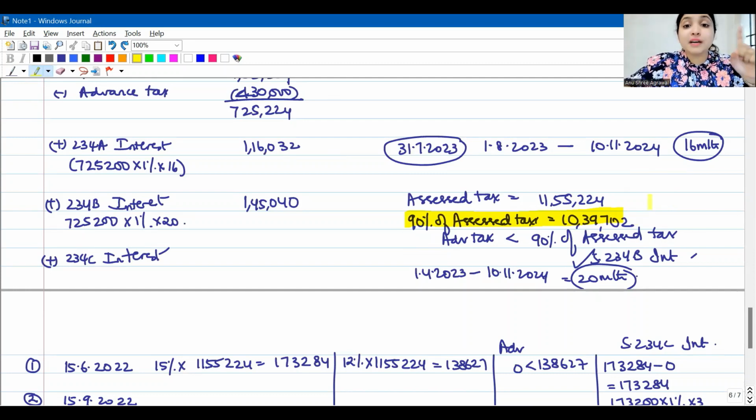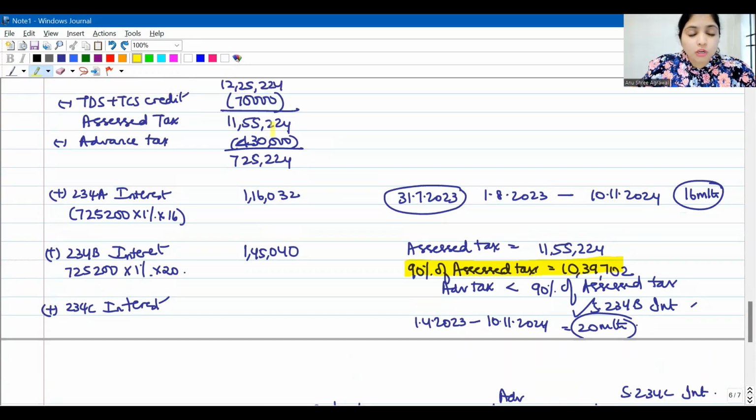But you will pay 234B interest on what? On the total assessed tax minus advanced tax, not on 90% of assessed tax minus advanced tax. So this 90% number you are going to use only to check whether 234B is applicable or not. Now that you concluded 234B is applicable, this number is useless now. You will calculate 234B interest on the difference between assessed tax and advanced tax paid, and not on this 90% number. You will see what is a shortfall, how much lesser you paid. On that you will calculate.